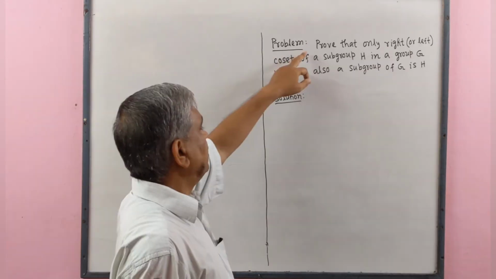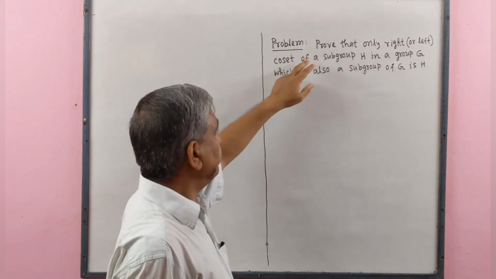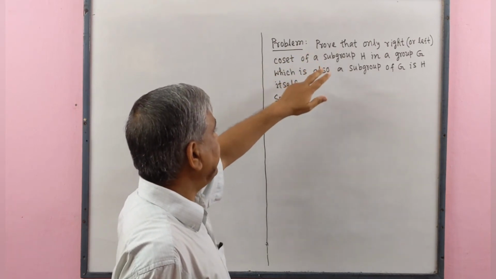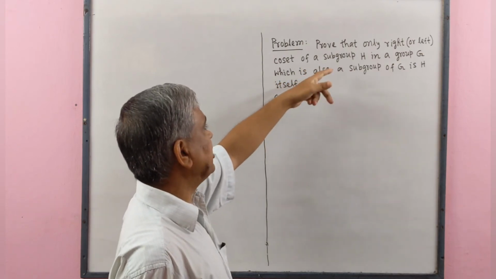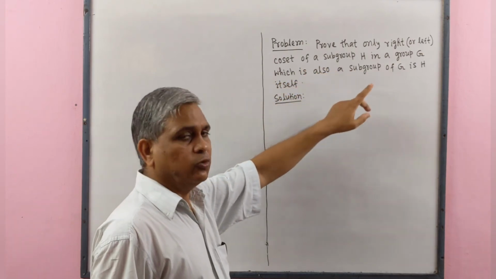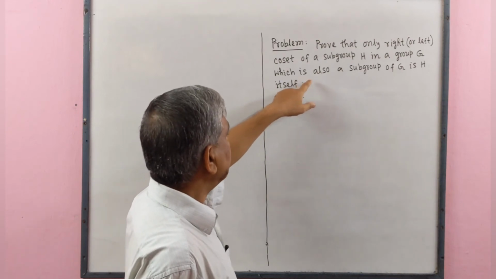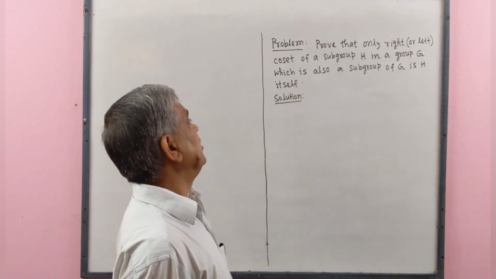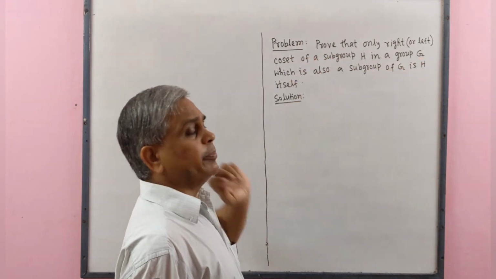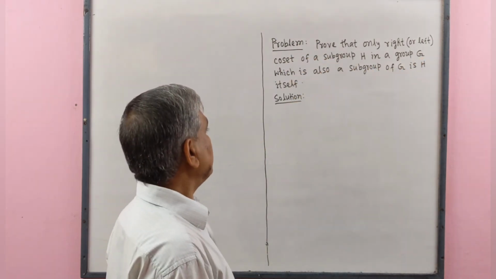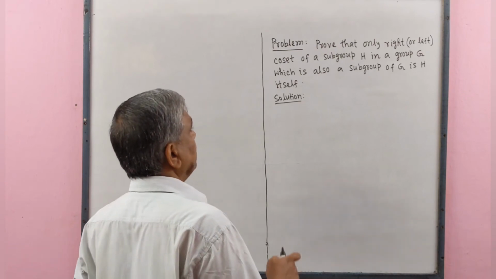Proved. Now we solve a problem. The problem is: prove that the only right or left coset of a subgroup H in a group G which is also a subgroup of G is H itself. Now we solve this. Solution.